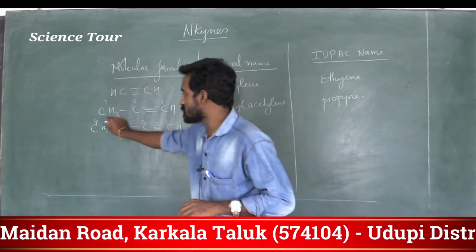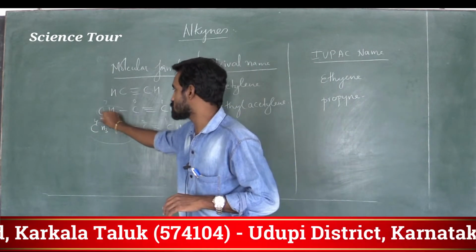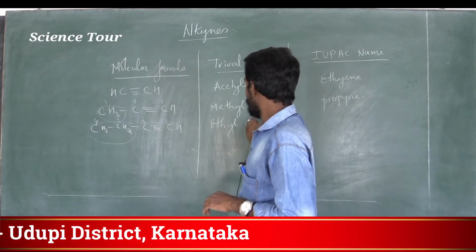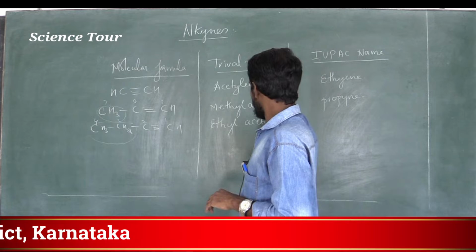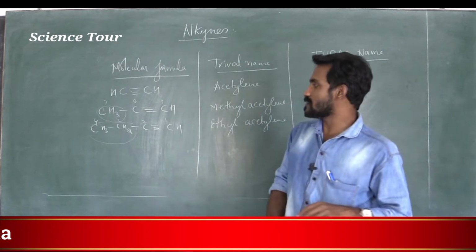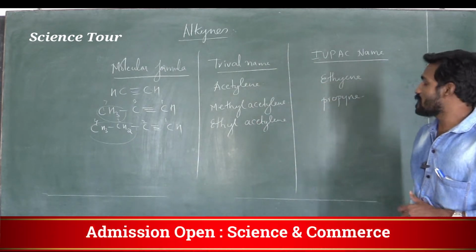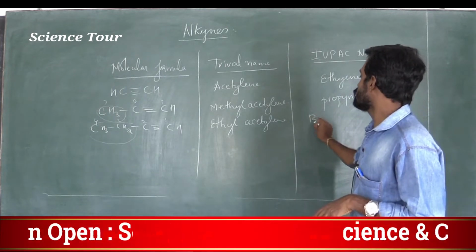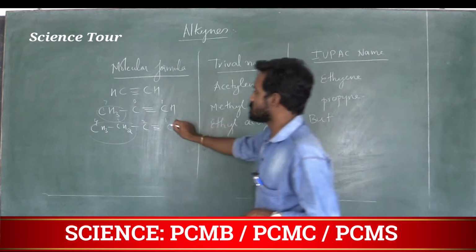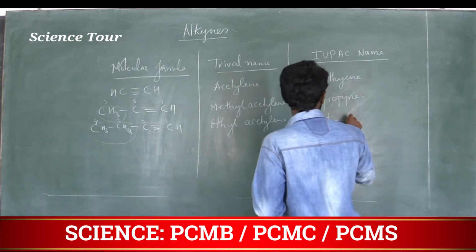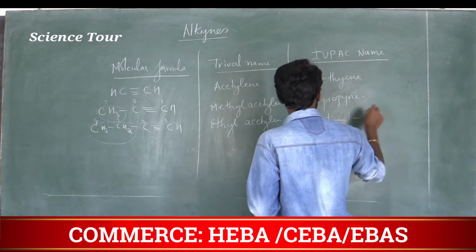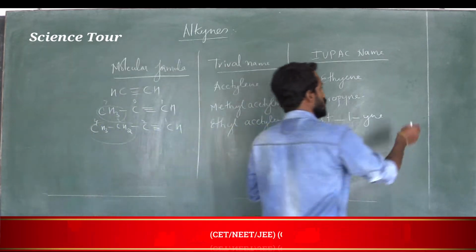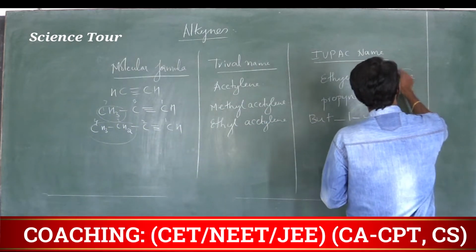This group is considered as the ethyl group, and this one as the methyl group. The IUPAC name is but-1-yne, because 4 carbons are there and the triple bond is in the first position, so the name ends with yne, Y-N-E.